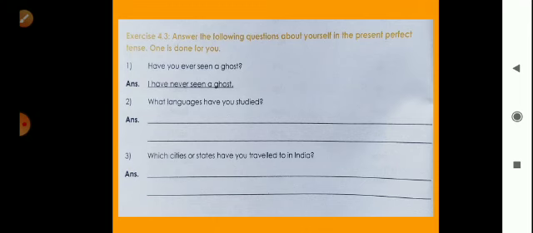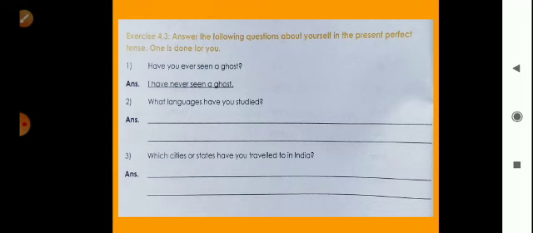Okay. Then the second question is here. What languages have you studied? Now which answer will be there? I. And when we use I, at that time we use have. Okay. So I have studied Marathi, Hindi and English languages.